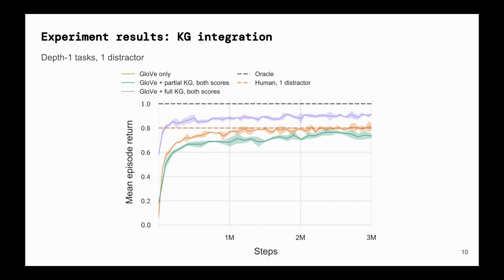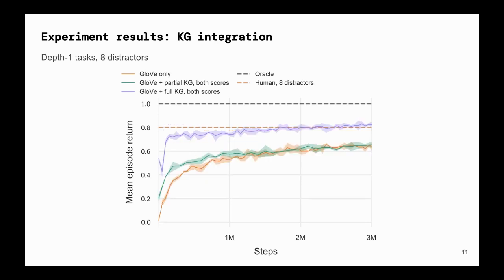We find that with a single distractor, an agent with a full knowledge graph model achieves superhuman zero-shot performance on unseen recipes, while agents with only a partial knowledge graph model perform on par with GloVe-only agents. With more distractors, partial knowledge graph agents begin to see improved sample efficiency, but final generalization accuracy is still on par with a GloVe-only agent.